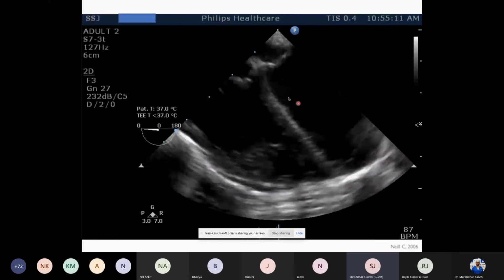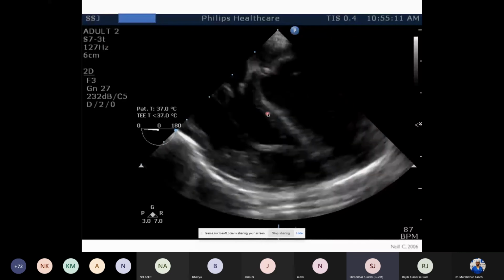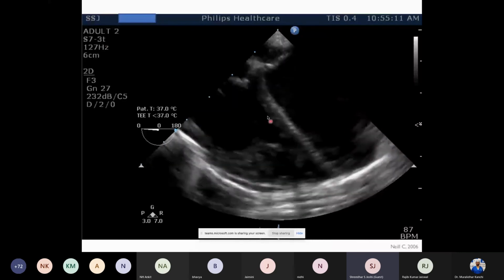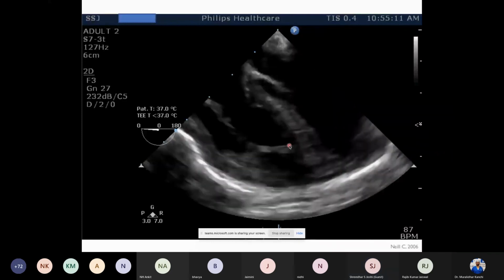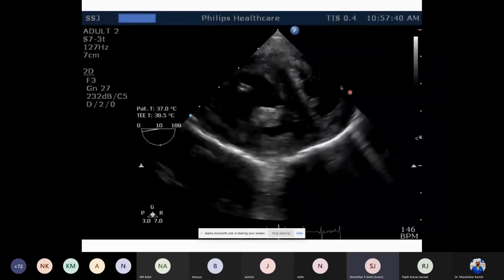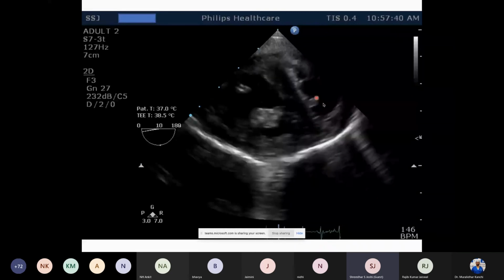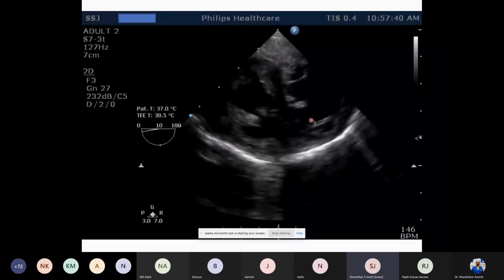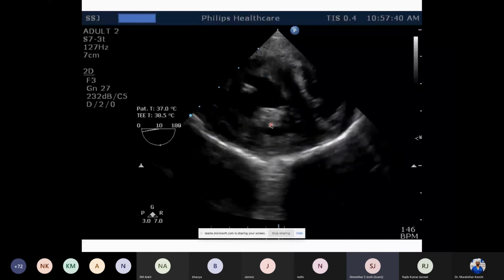You can see a clean LV side of the interventricular septum, but the right ventricular side of the interventricular septum is always trabeculated and has a lot of attachments of chordae onto it. So this is another short axis of the ventricles, again defining the coarse trabeculations on the right side, lesser trabeculations on the left side, a much cleaner interventricular septum on the LV side, and a lot of trabeculations and attachment of chordae on the right side.